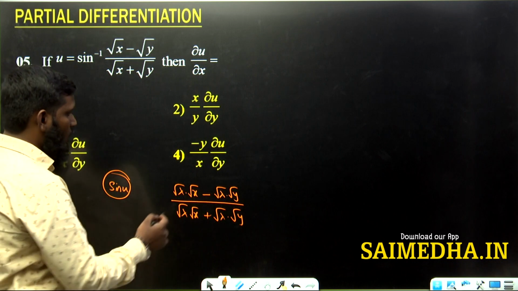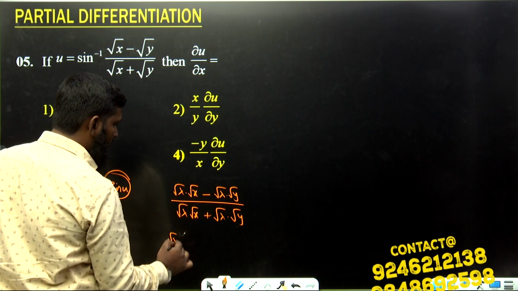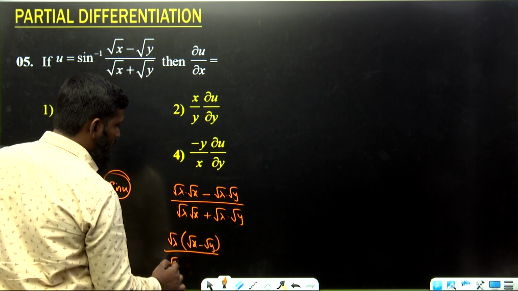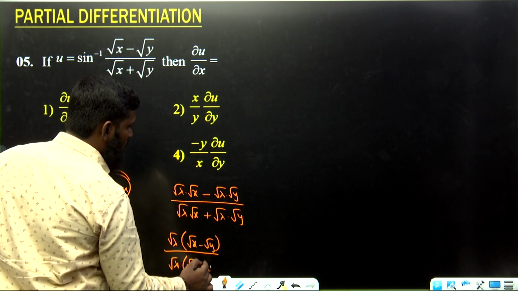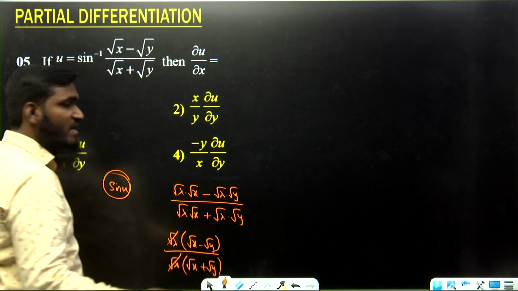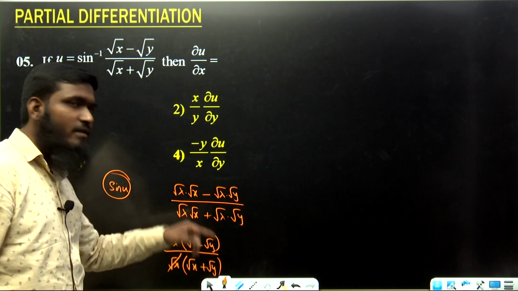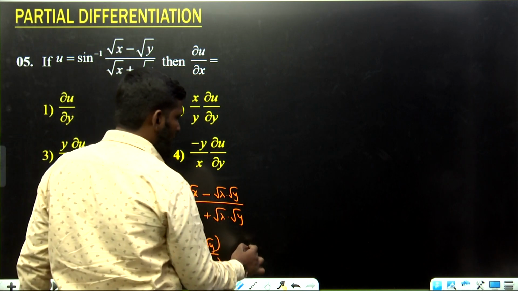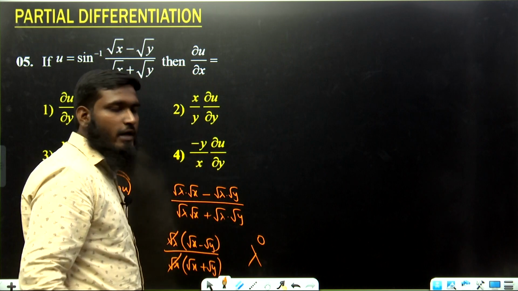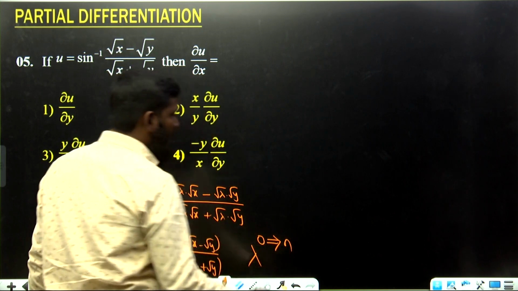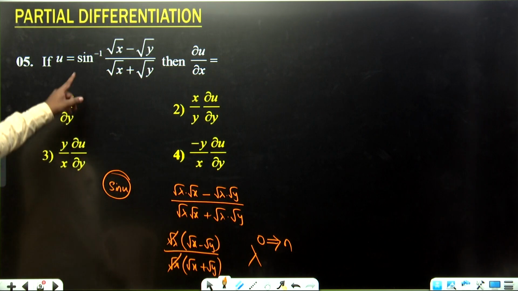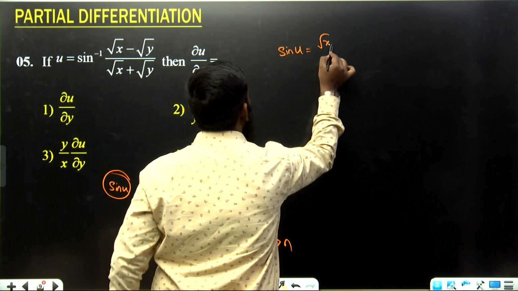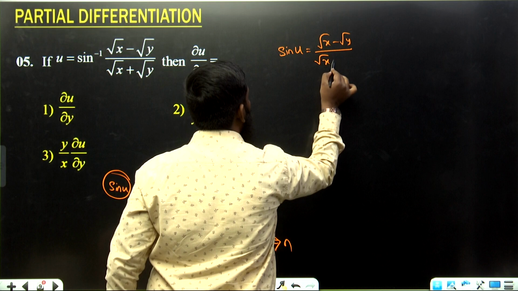Now we are taking root lambda as common. If you take root lambda as common from the numerator, what is left? Root x minus root y. Okay, denominator again we are taking root lambda as common. What is left? Root x plus root y. Okay, now this root lambda gets cancelled. The remaining part is our question. Means we are not having any lambda part. If we are not having any lambda part, I have already told you what we have to take now, lambda power 0. If you take lambda power 0, then this will become the n value. Now again we have sine u. If you have sine u over here, sine u is equal to root x minus root y divided by root x plus root y.